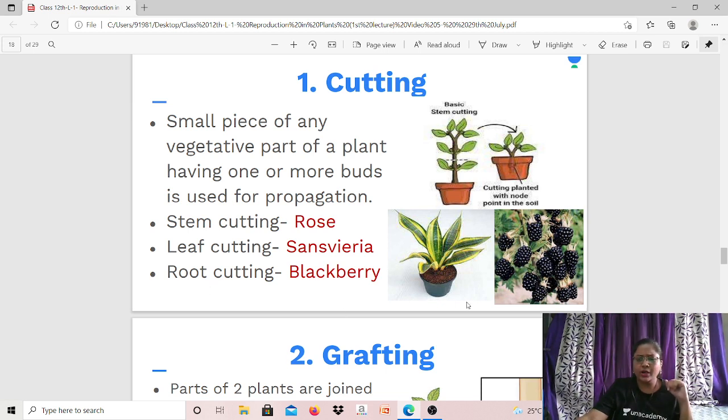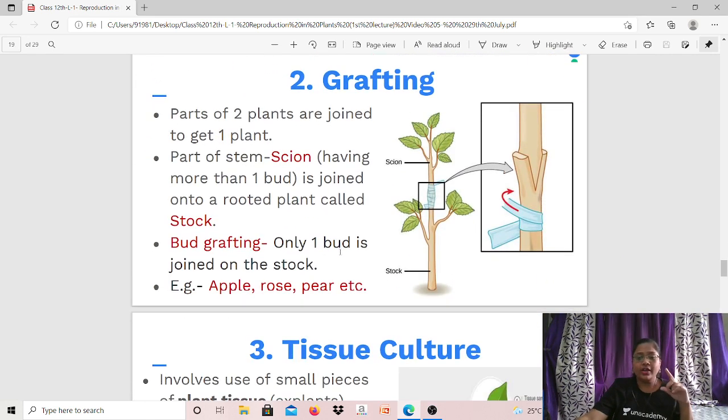You can also see plants can be grown by the root cutting technique as well. So for example, blackberry. You can see here the picture of blackberries I have posted. ठीक है? So stem cutting, rose, leaf cutting, sansevieria, which is an ornamental plant, and root cutting, that is blackberry. All these plants are grown and developed just by either cutting a stem or a root or from their leaf. Only condition, the vegetative parts must have one or more buds. Okay, one or two buds. Okay, so I hope this is clear.